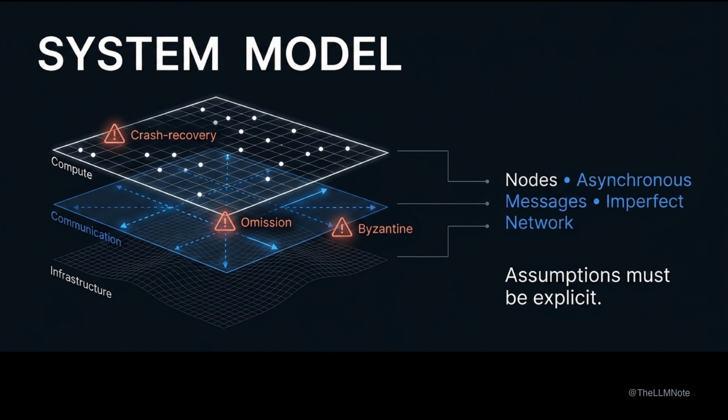Now let's zoom in on the system model. A distributed system is a set of nodes communicating via asynchronous messages over an imperfect network. Assumptions are explicit: crash-recovery, omission, or Byzantine failures. Synchrony bounds are specified, not hoped for. This frames the formal operating model that all design decisions will reference, and makes the next slide's components necessary.